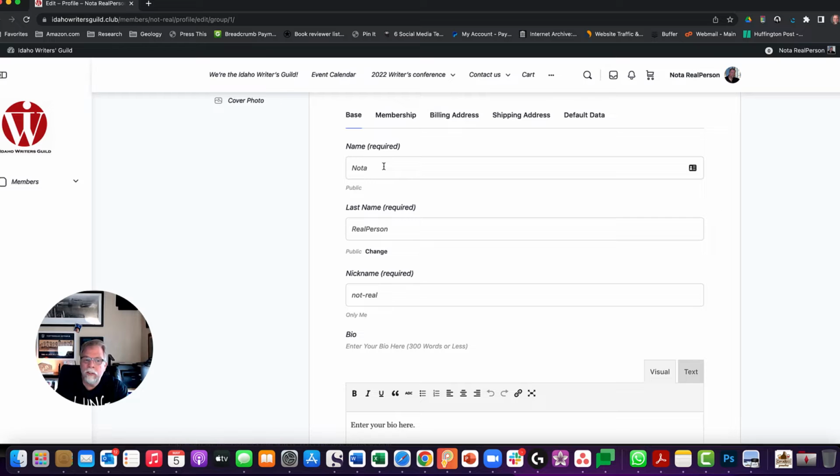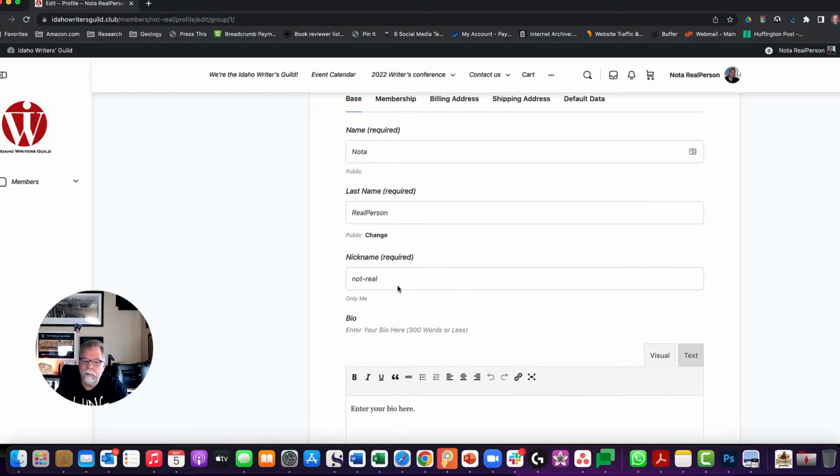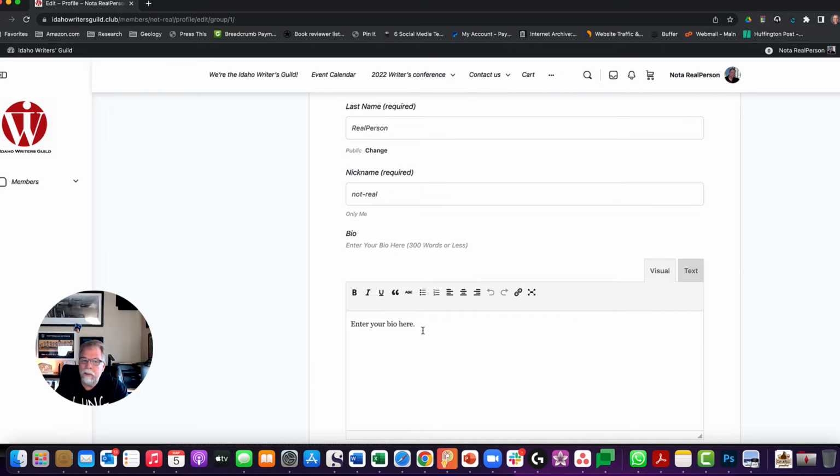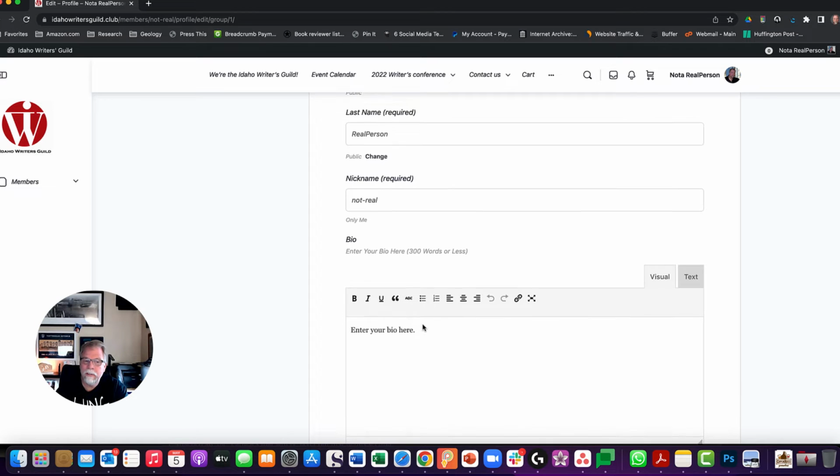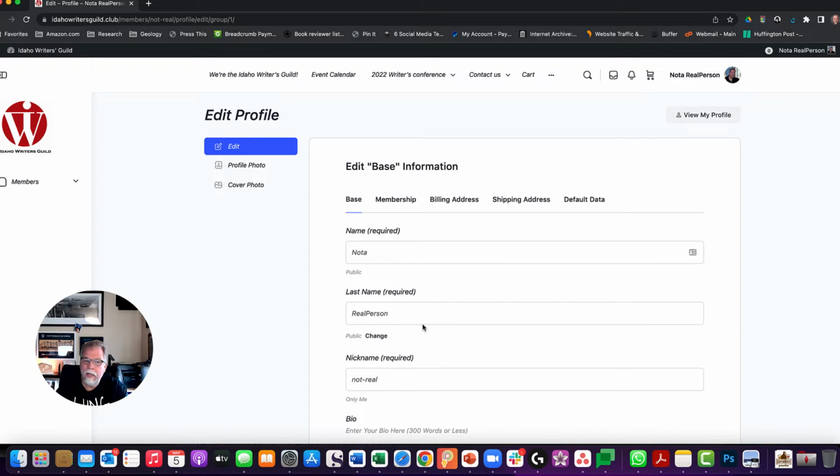So essentially, the first name that you put in here is the only one that's required. It can be whatever you want. It doesn't have to be your real name. It can be your pen name. But you have to put that in here. You have to put in your last name, and you have to create a nickname. Now you don't have to create a bio, but you have the option, 300 words or less. You have these rich text formatting options here, so you can add links, things like that if you would like.